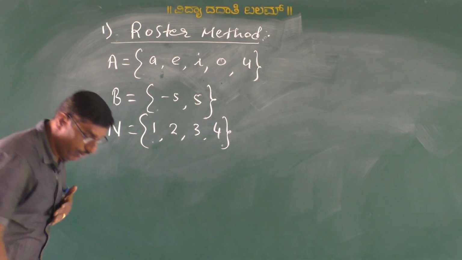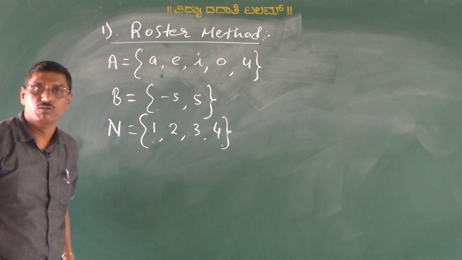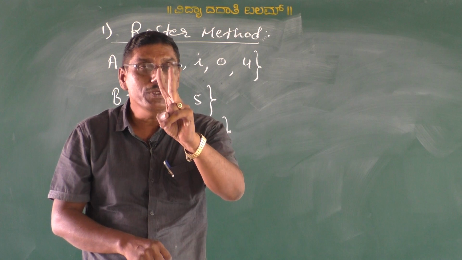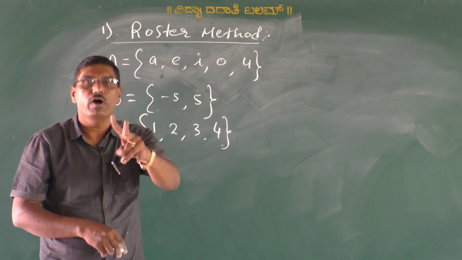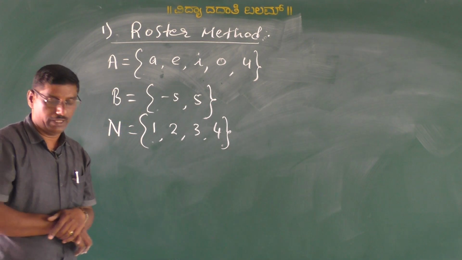When we write the given sets in roster method, we have to follow two important conditions. First one, my dear students, see here.